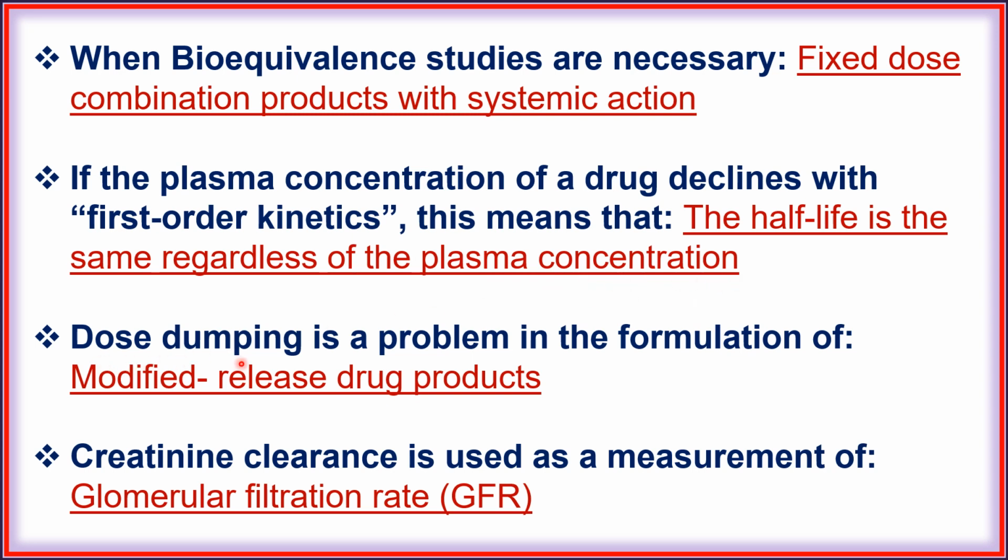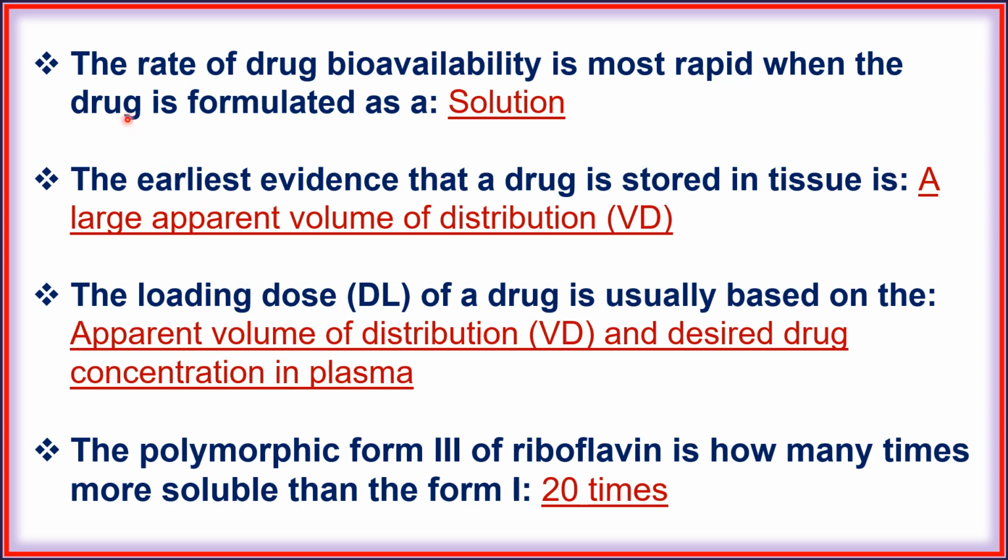Next, dose dumping is a problem in the formulation of modified release drug products. Next, creatinine clearance is used as measurement of glomerulus filtration rate. Next, the rate of drug bioavailability is most rapid when the drug is formulated as solution.